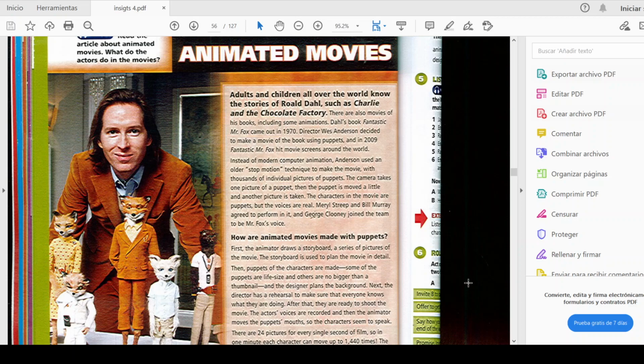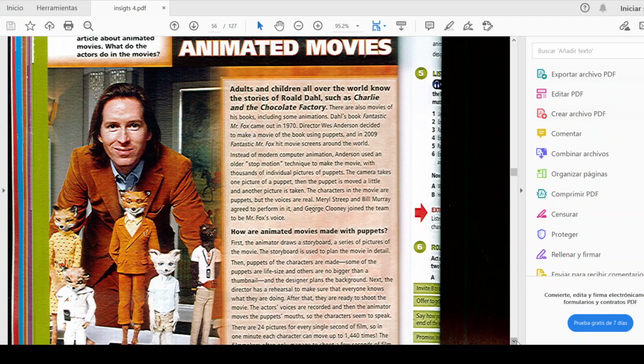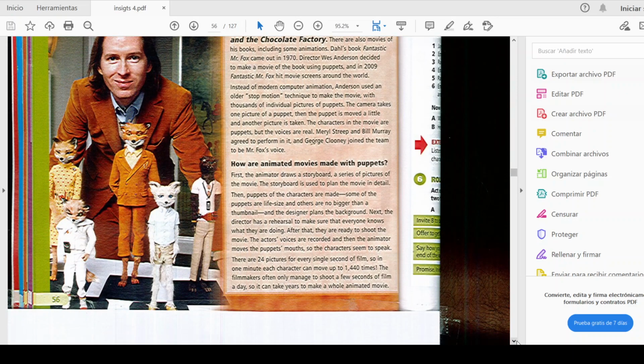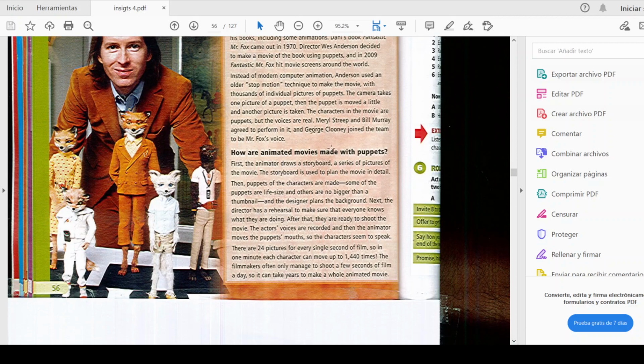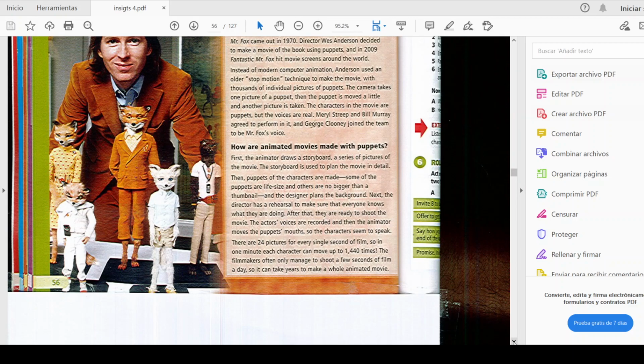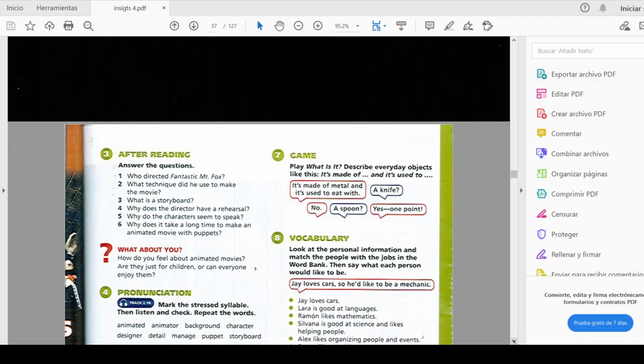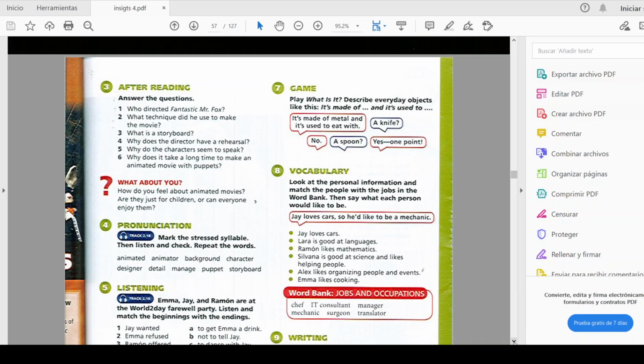This is one of his, let's say, most famous movies. And how are animated movies made with puppets? Very interesting. So you are going to read this information, and based on that information, you are going to do exercise number 3. This is going to be the after reading.